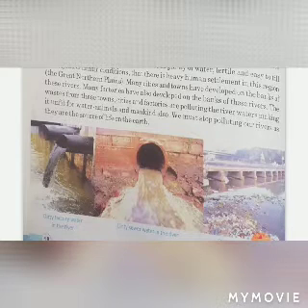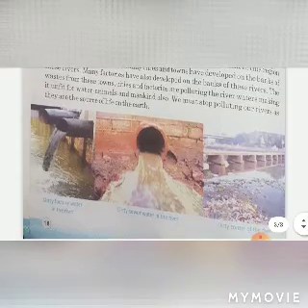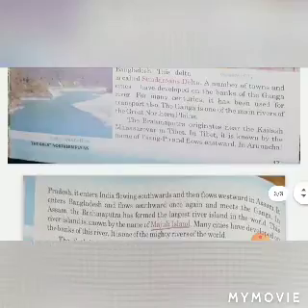Many cities and towns have developed on the banks of these rivers. Many factories have also developed on the banks of these rivers. The waste from these towns, cities, and factories also pollutes the river water, making it unfit for plants, animals, and mankind also. We must stop polluting our rivers, as they are the source of life. So the chapter is complete.